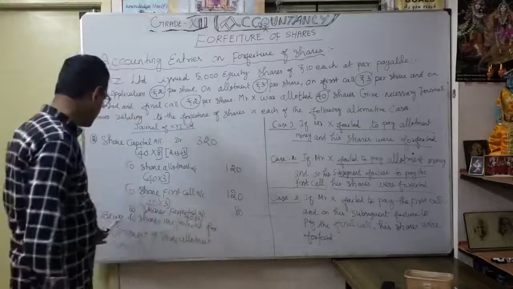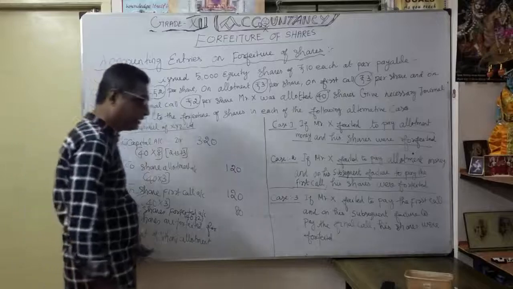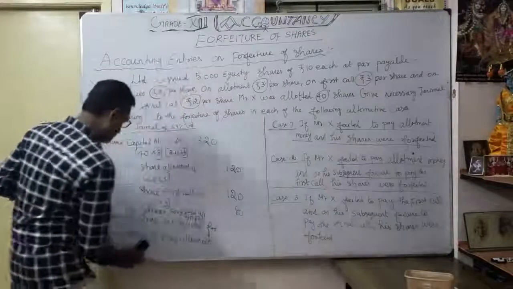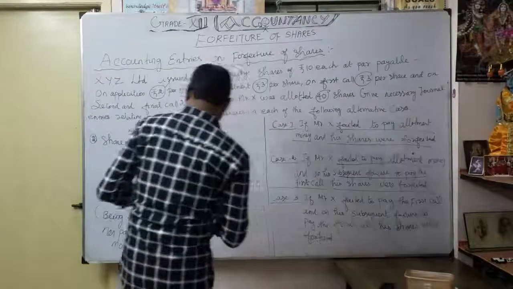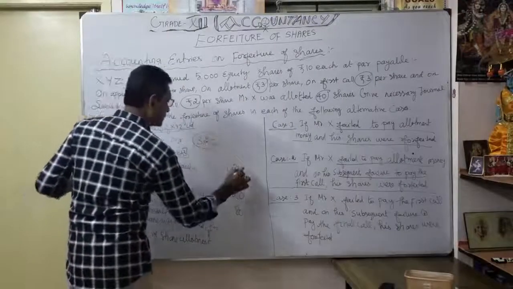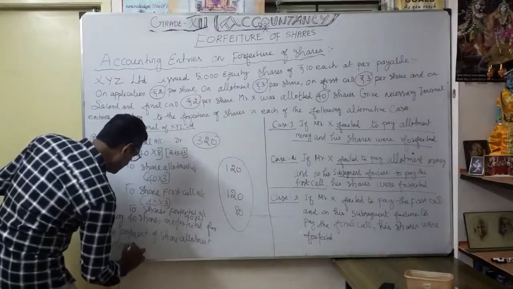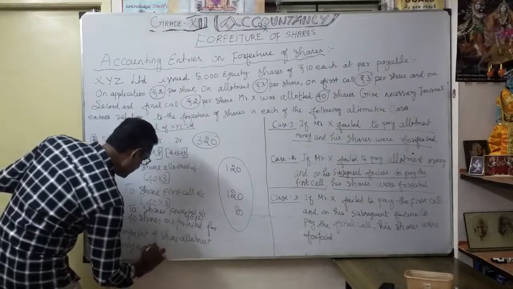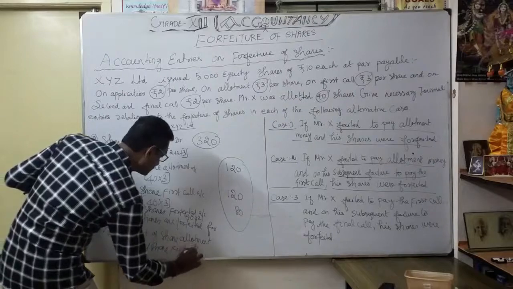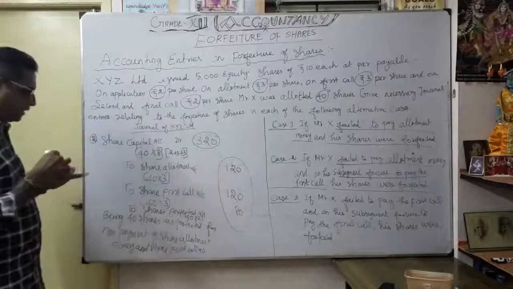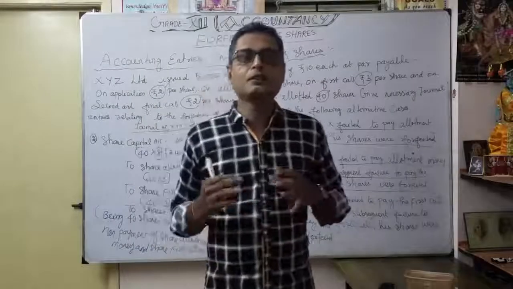So 40 into 2. The narration is: 40 shares are forfeited for non-payment of share allotment money and share first call. This is the second situation, where the first call is also in default, and that is why this amount is very important. Here, at the time of the share first call, the company is going to forfeit.